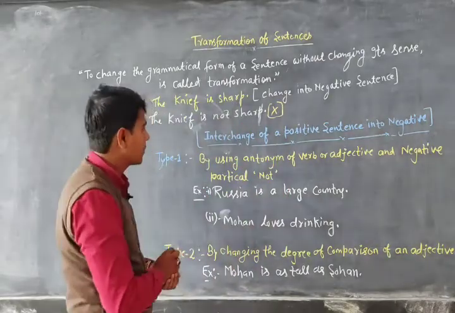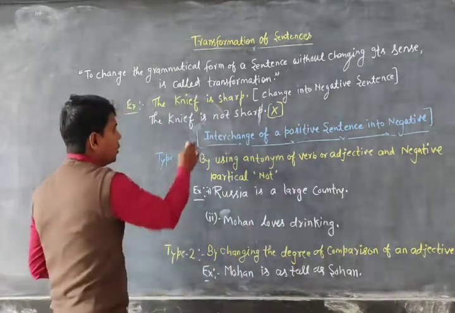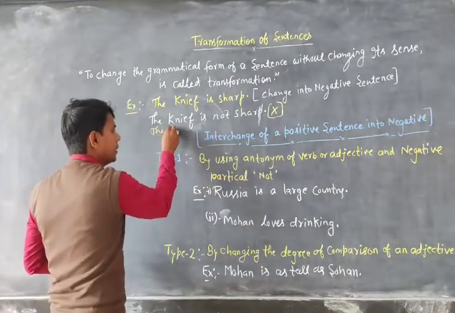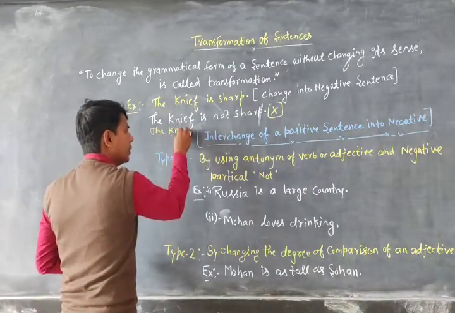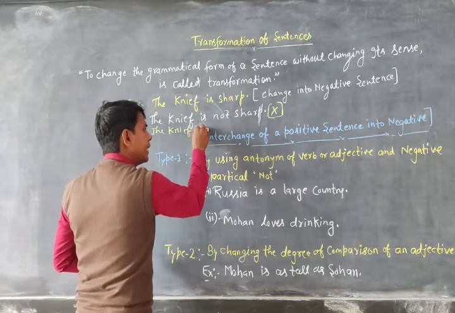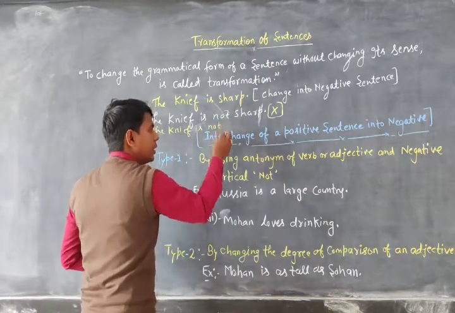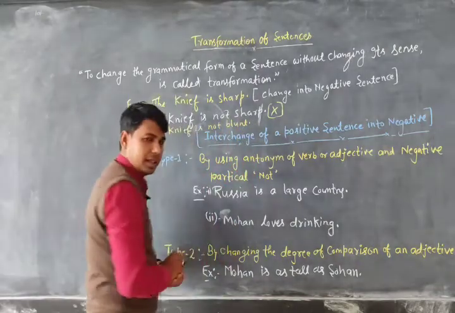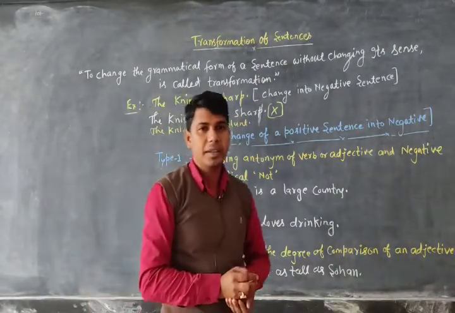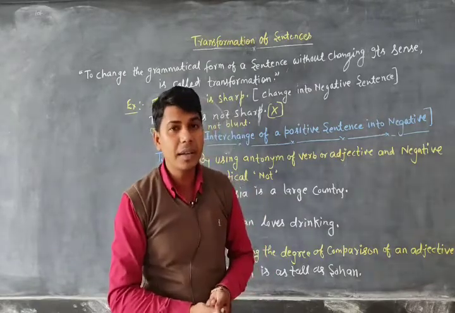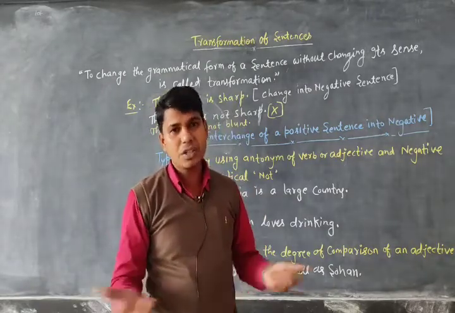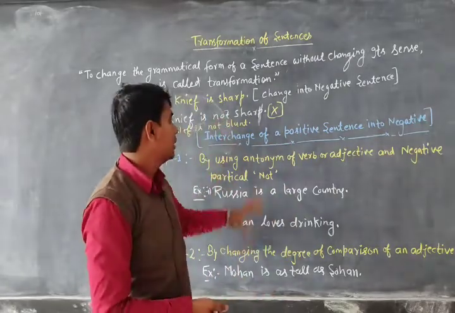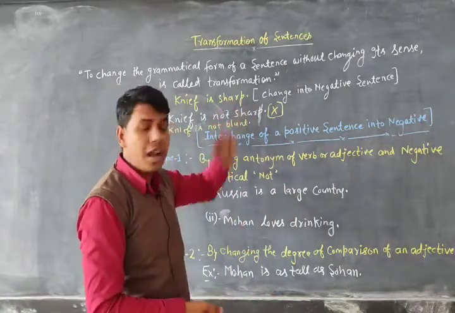Okay dear, so how will you change it? Just see: the knife is not blunt. If the knife is not blunt, then what is it? If the knife is not blunt, then the knife must be sharp.